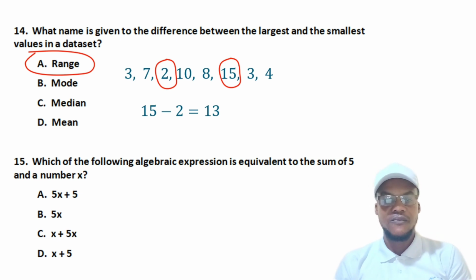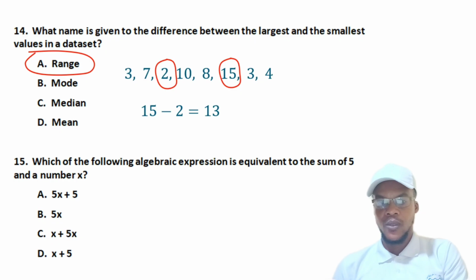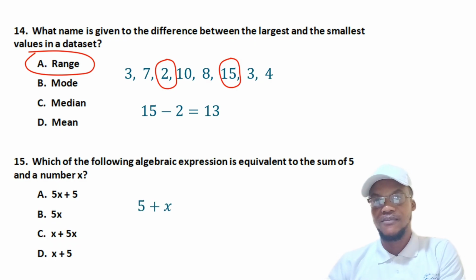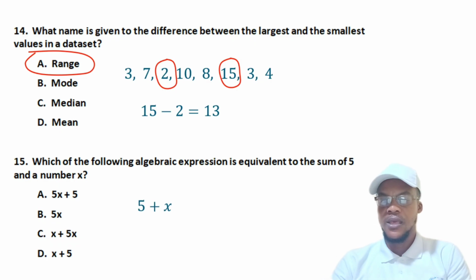For question 15, which of the following algebraic expressions is equivalent to the sum of 5 and a number x? When we talk of sum, we are talking about addition. So we have 5 and we are going to add it to a certain number, which is x. So it's just a matter of 5 plus x. That's the expression.